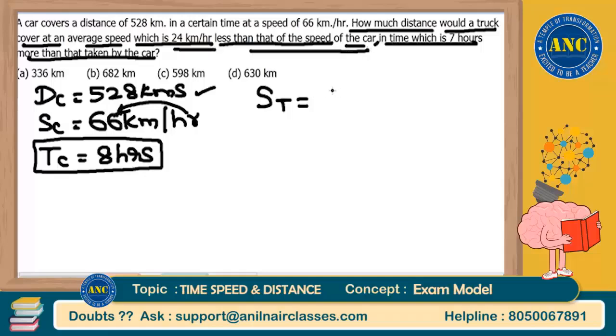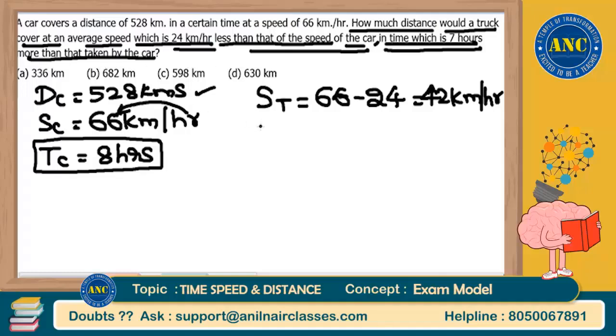Speed of car is 66. Speed of truck is 24 less than 66, which is nothing but 42 kilometers per hour, right? And time is 7 hours more than car. Time taken by truck is 7 hours more than these 8 hours, which is 15 hours.